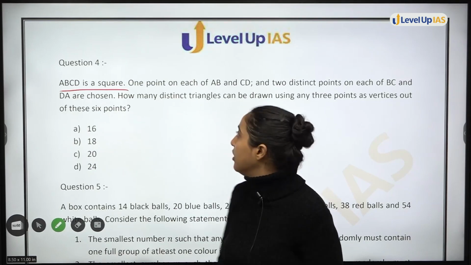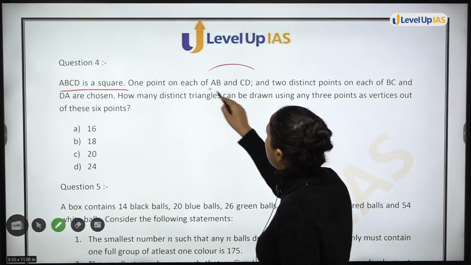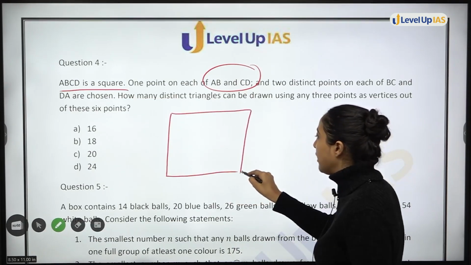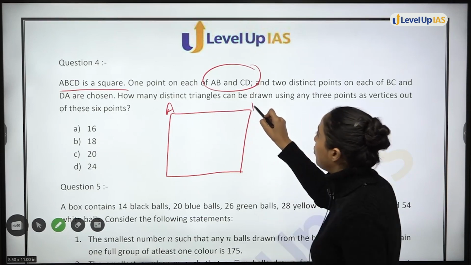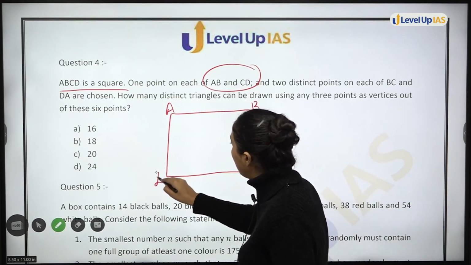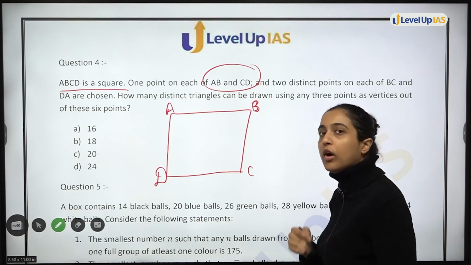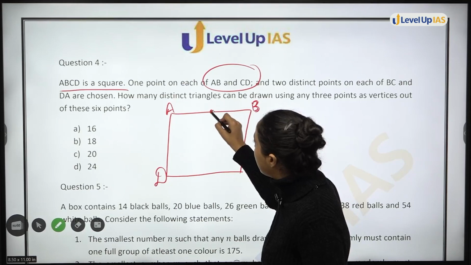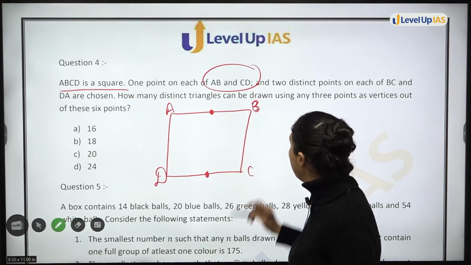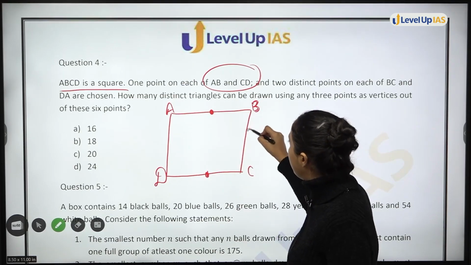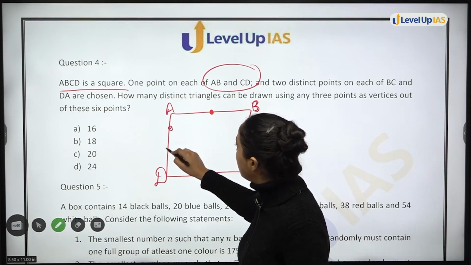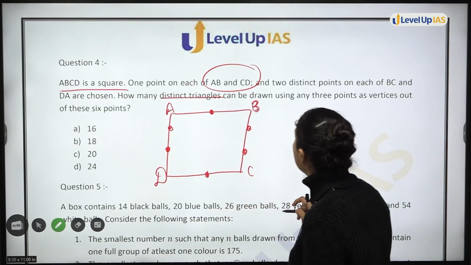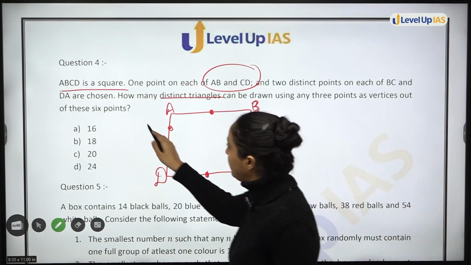ABCD is a square. 1 point on each of AB and CD. These types of questions have also been asked earlier in UPSC. When we discuss more PYQs, you will see that questions बहुत बार repeat हो रहे हैं इस topic के. ठीक है, 1 point on each of AB and CD, and 2 distinct points on each of BC and DA. These are the points. How many distinct triangles can be drawn using these 6 points?